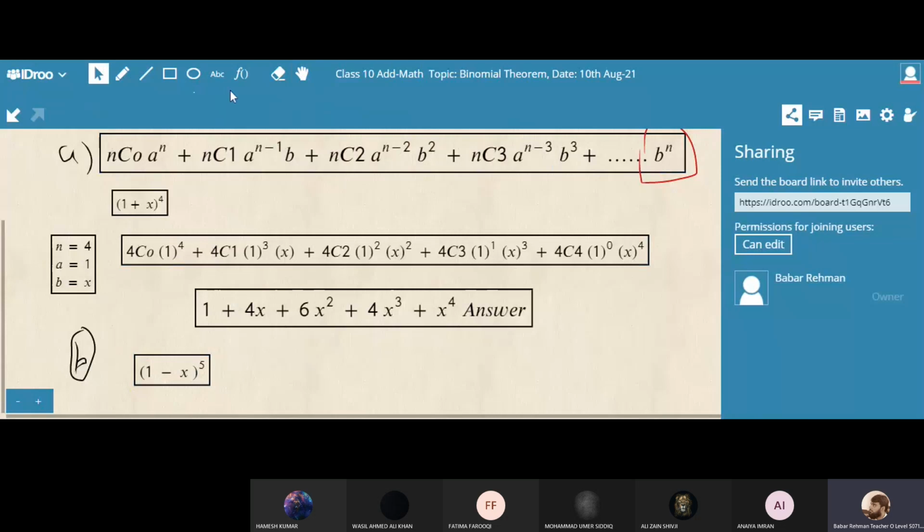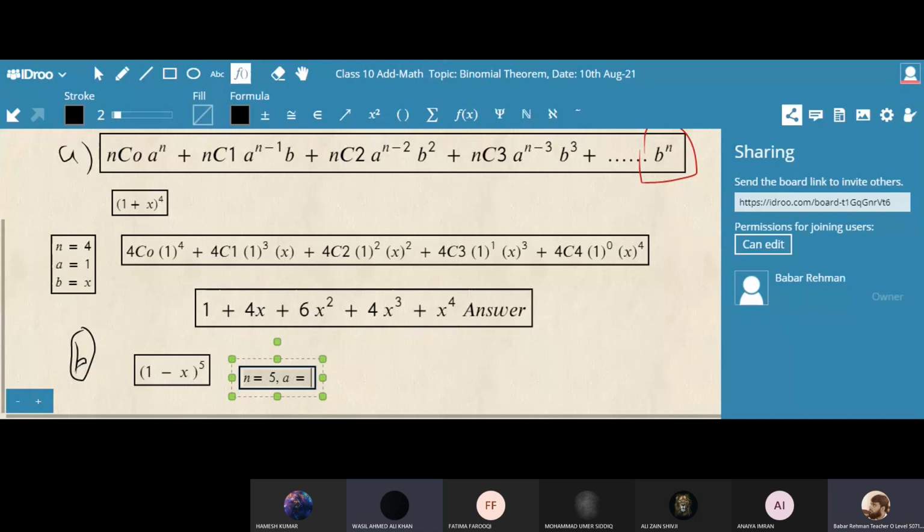Now tell me in this question, what is n? 5. What is a? 1. What is b? x. No, this minus x is b. Very important. Minus x. Look at this, students.